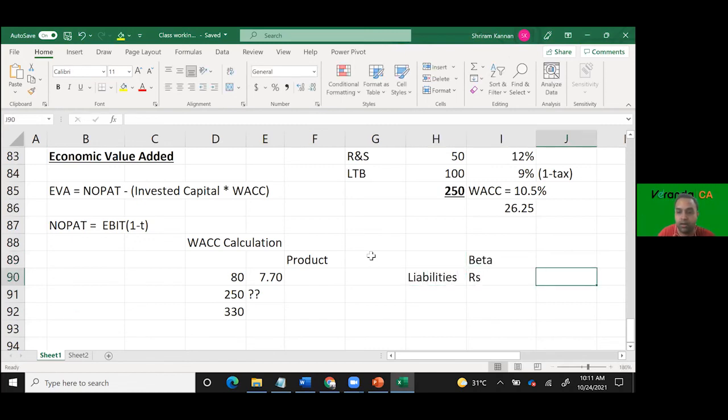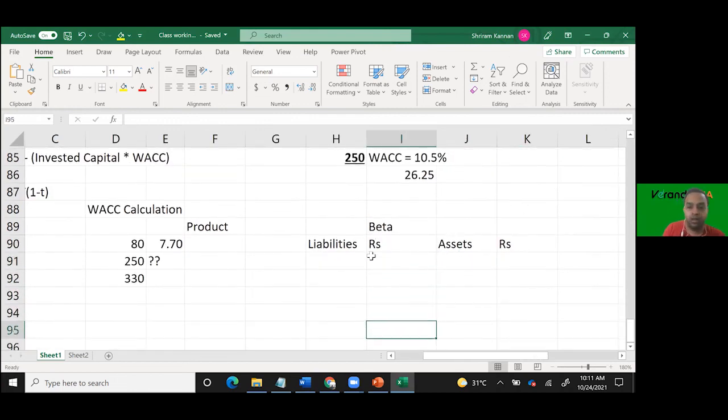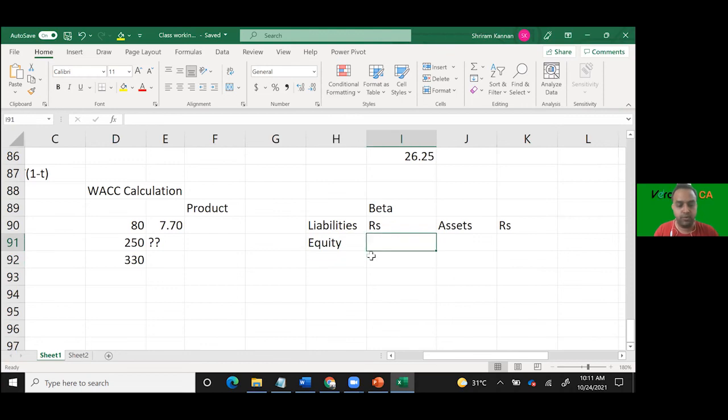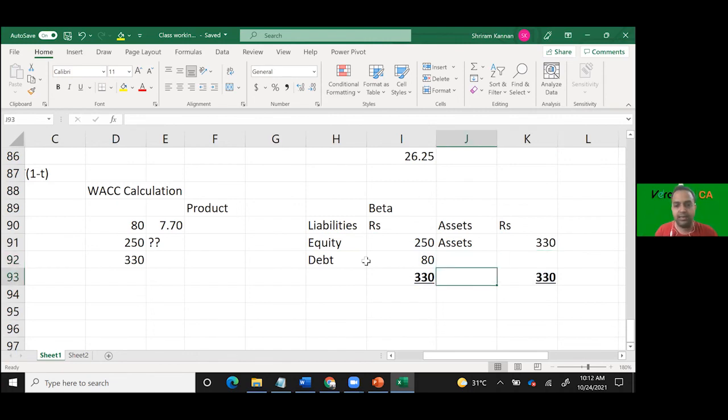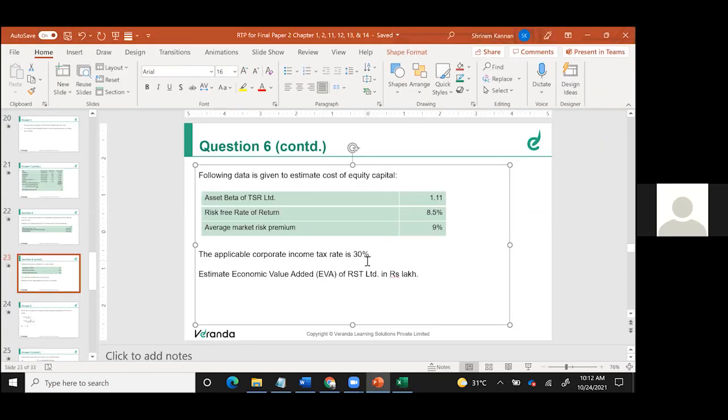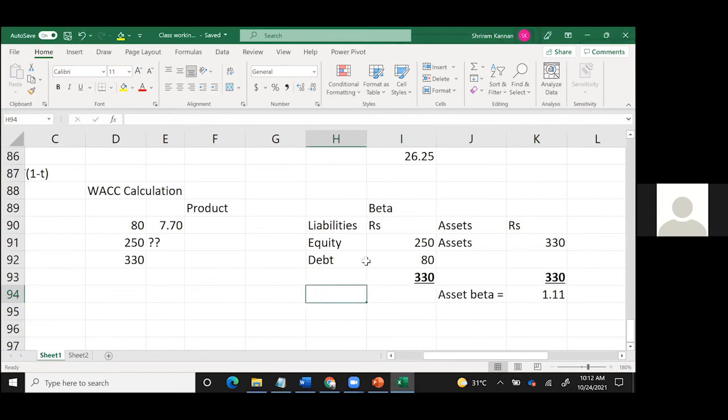Look at this. They have an equity of 250 and a debt of 80, so they have total assets of 330. Normally, as a thumb rule, asset beta is equivalent to liability beta. So asset beta, 1.11, is equivalent to the liability beta. So what is beta?